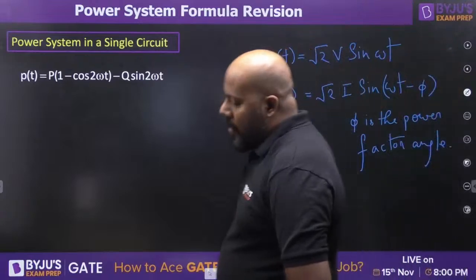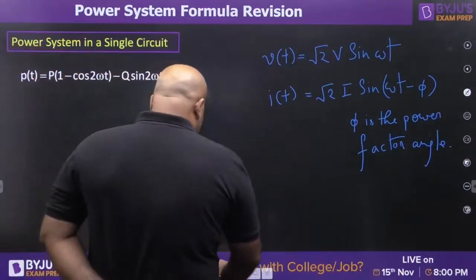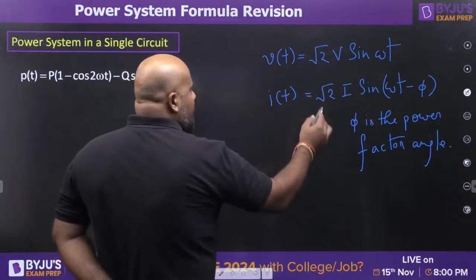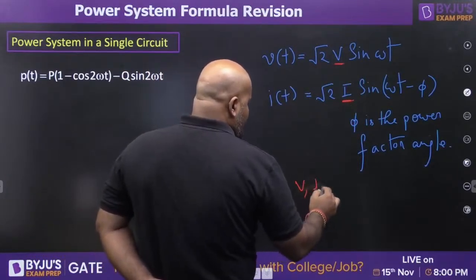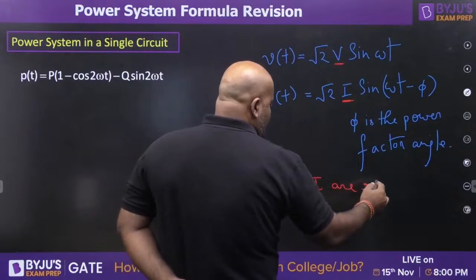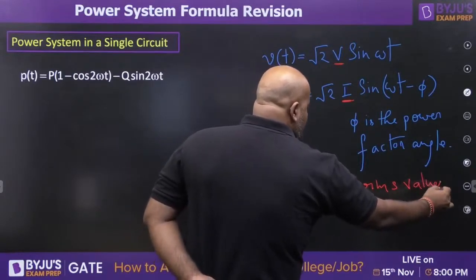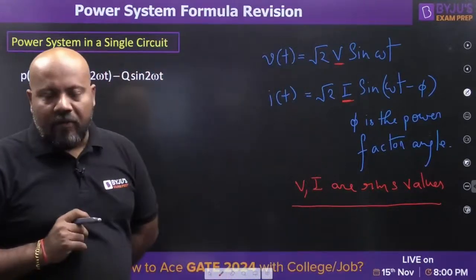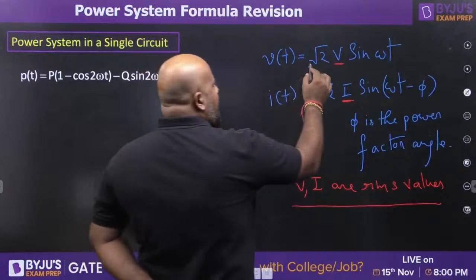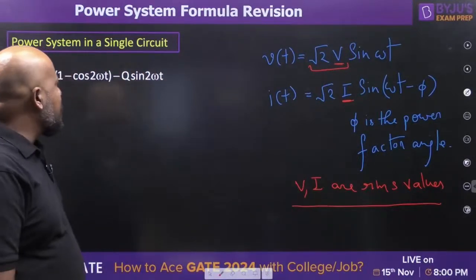What is V and I? Here, this V and I are RMS values. Because when you are writing in the sinusoidal form, the peak value is going to be root 2 times the RMS value.